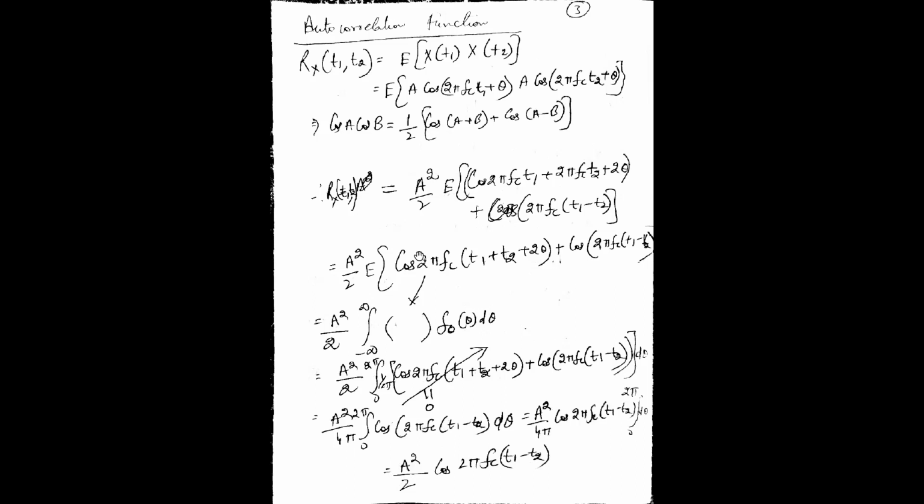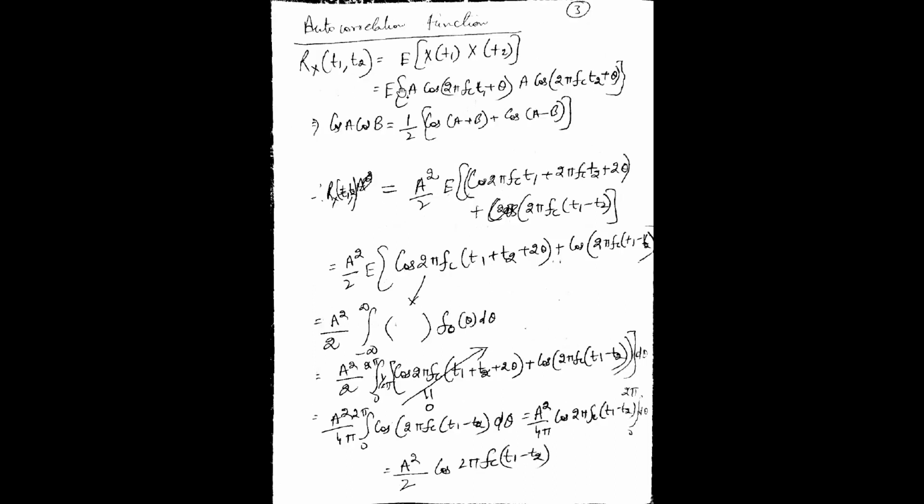Then we have to find the time average autocorrelation function. Let's go to the next page. The time average autocorrelation function. Mean is constant, we have already proved. The ensemble average autocorrelation function is A squared by 2. We have already proved A squared by 2 cos of 2 pi fc (t1 minus t2). We can replace it with tau, that's the time difference, right? So this is A squared by 2 cos of 2 pi fc tau.